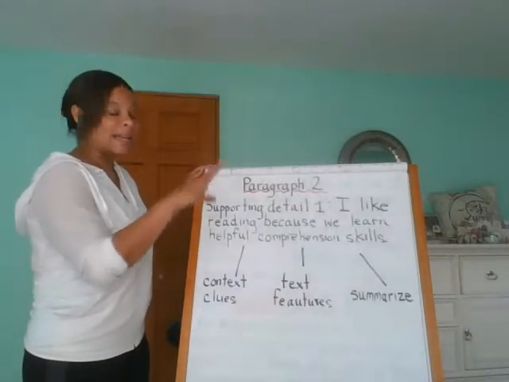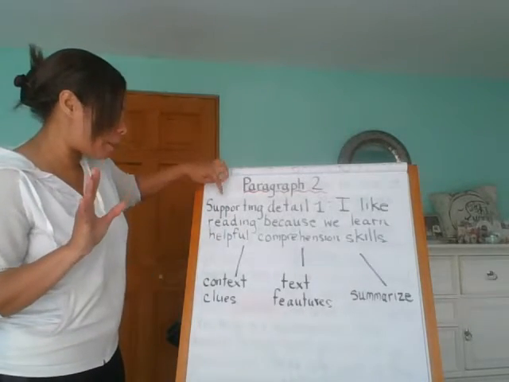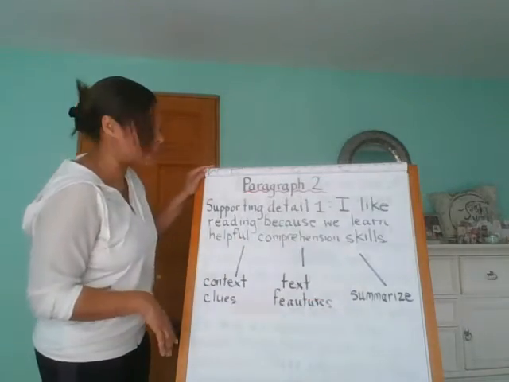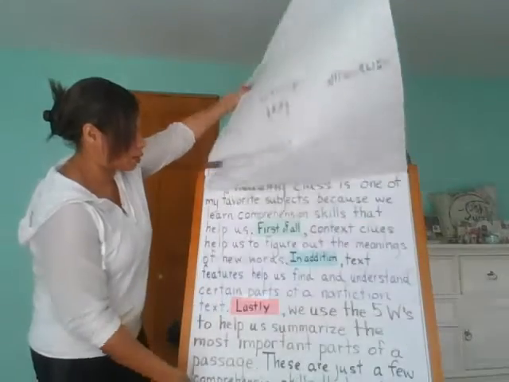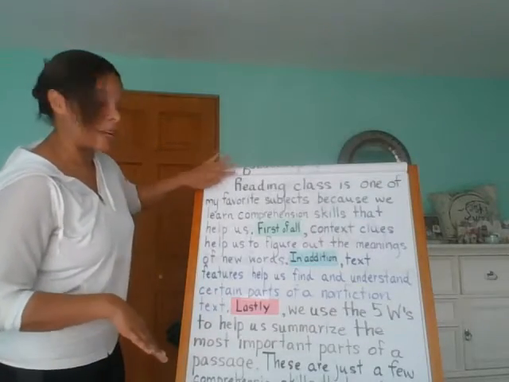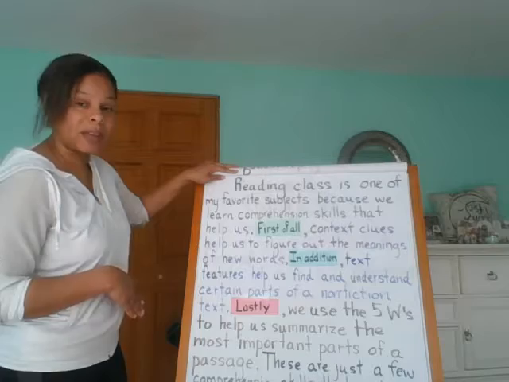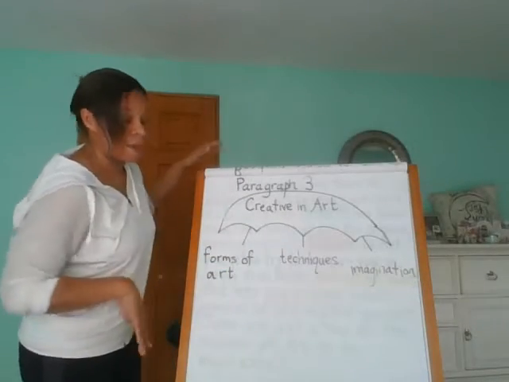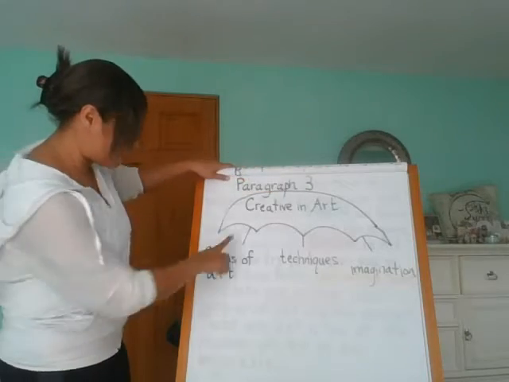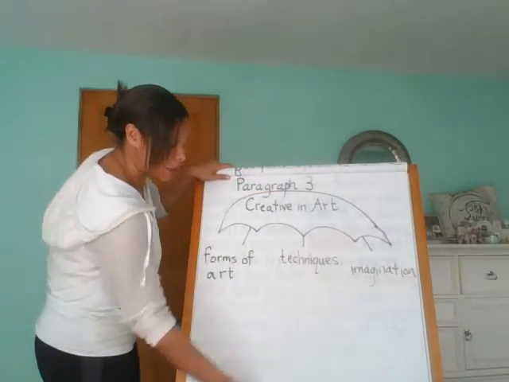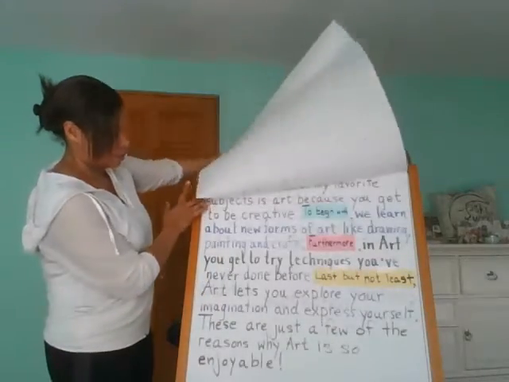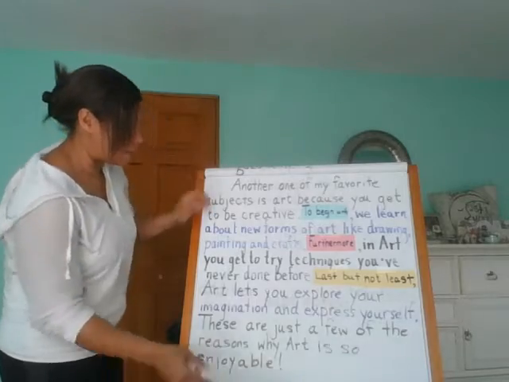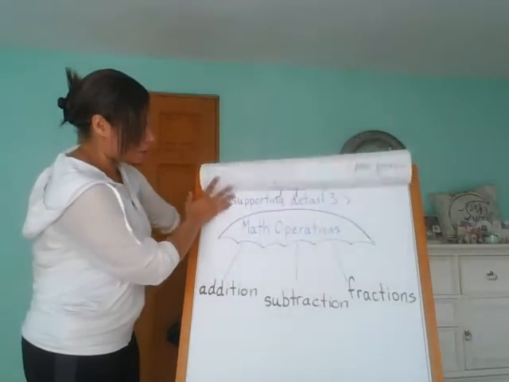We had some organization where we came up with our topic, a supporting detail, and then 3 more examples to support that detail. So this was paragraph 2. We talked about reading class and 3 examples of why we thought it was our favorite. Paragraph 3 talked about art, 3 more examples of why it's our favorite. Okay, remember? So today we're going to be working on paragraph number 4.